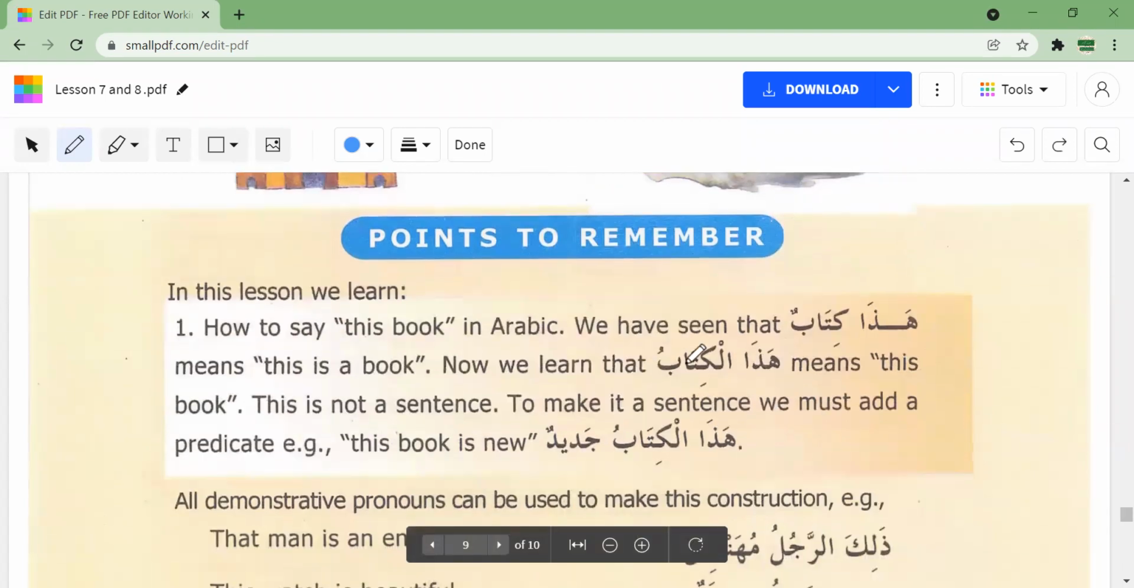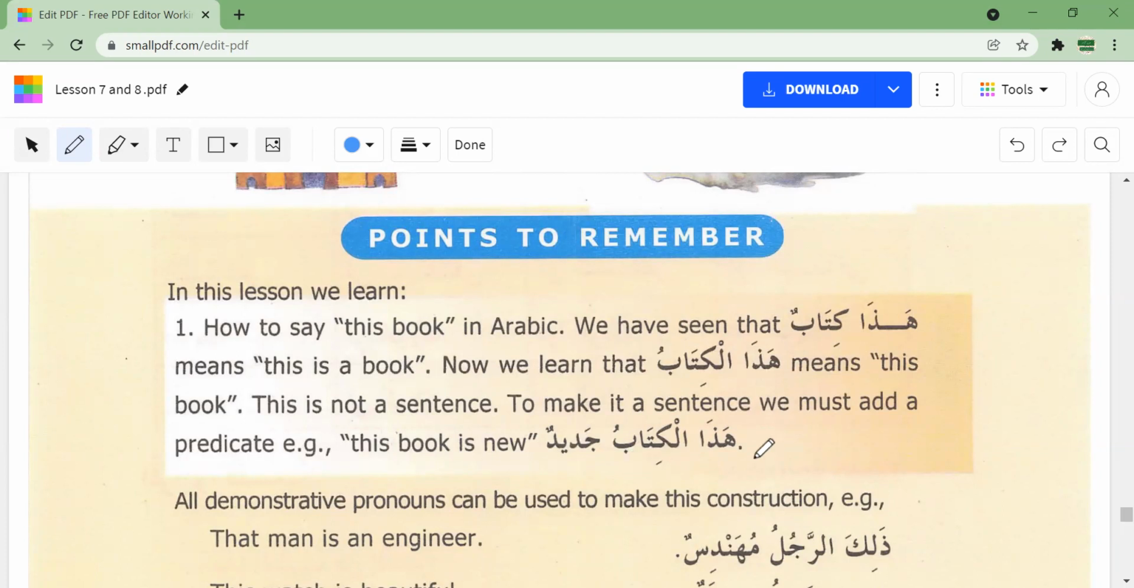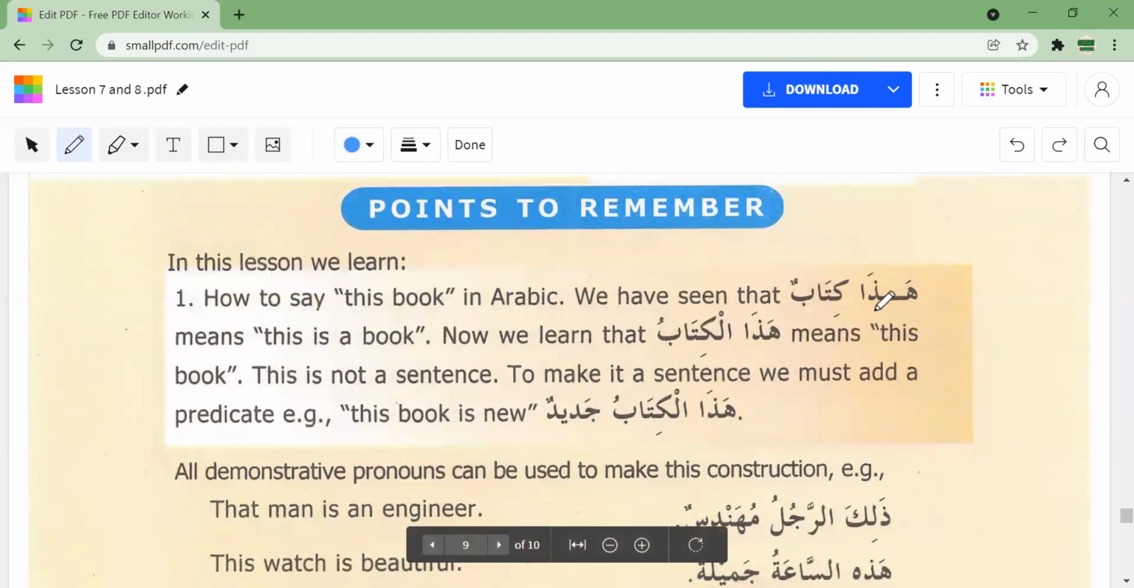And Hadal Kitabu, when we add the alif lam, it means this book, which is not a complete sentence, right? To make it a complete sentence, we need to add a predicate or a khabar in the end. So Hadal Kitabu, this book, what about it? Jadidun, this book is new. Okay. So this was the main thing that we learned in this lesson, that Hada Kitabun just by itself is a complete sentence. But if we add alif lam here, it is not a complete sentence anymore. So we need to add a khabar to it. Okay.